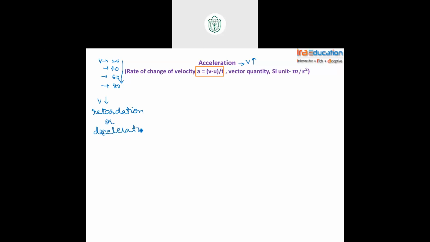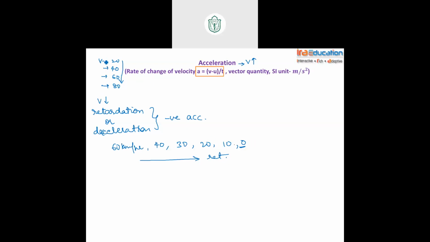Deceleration. Retardation or deceleration, both are combinedly known as negative acceleration. When a body is undergoing decrease in velocity, let's say that first it was moving at 60 km per hour. An old woman is crossing the road, and he has to slam the brakes. So 40, 30, 20. Right before her, he put the brake and came to 0. Let's assume he didn't bombard into her. So this is what is happening. In decrease of velocity, we use the word retardation because the body is constantly decreasing in velocity.